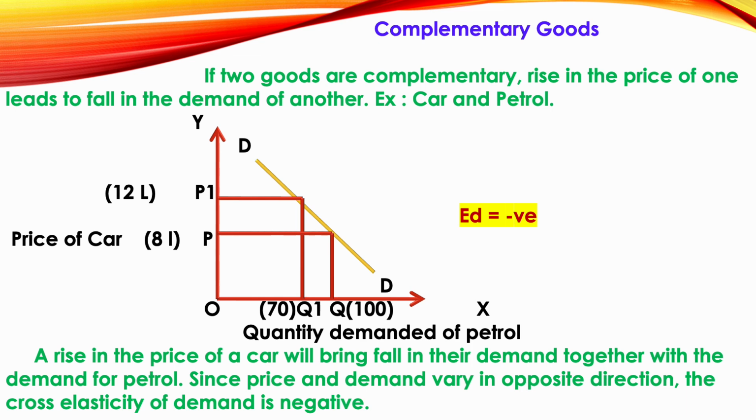Earlier when it was 8 lakhs, 100 people bought cars and 100 people bought petrol. Now when it changes to 12 lakhs, only 70 people are getting a car, and only 70 people are buying petrol. So when the price of car increases, the quantity demanded of petrol decreases. So here, price increases, demand decreases. So you tell this as a negative relationship. As you have a negative relationship, you will mention it as demand curve sloping downwards.